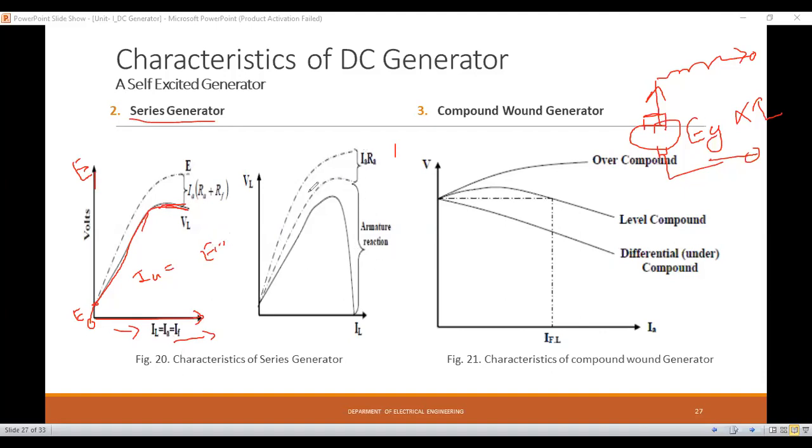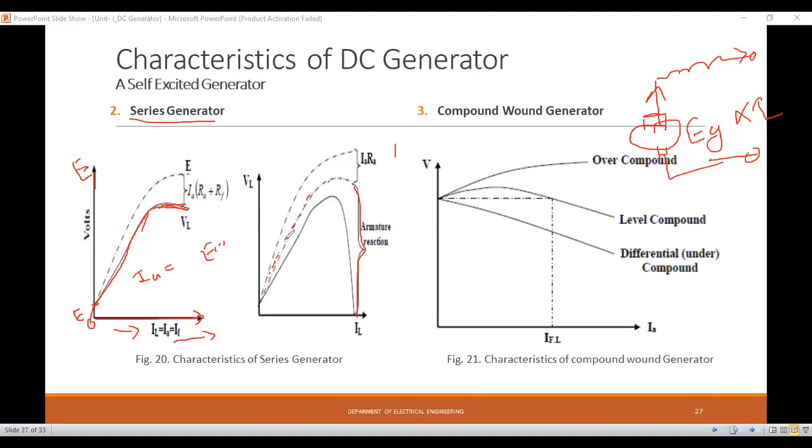Here, this dotted line, see here, these characteristics are when the armature reaction drop is considered. So this is the family of curves when we consider the armature reaction drop.